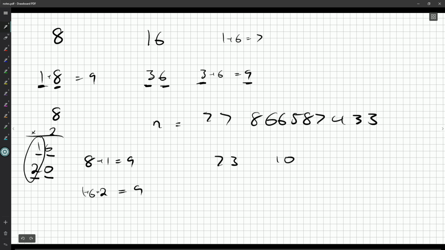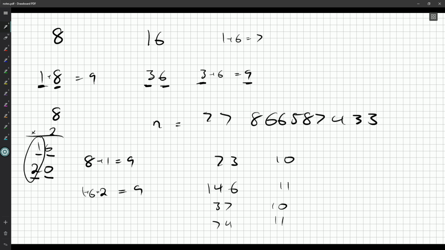73, sum of the digits is 10. Double it, I get 146, and the sum of the digits there is 11. 37, sum of the digits is 10. If I double that, I get 4, carry the 1, I get 74. It's kind of interesting. I never thought about it like that. But it looks like the sum of the digits doesn't change when you double.